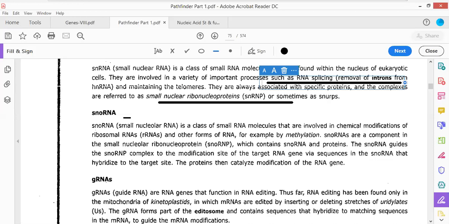Now listen to this very carefully. Go to Pathfinder second. In the chapter of molecular biology, you will find rRNA processing. In the rRNA processing, you will find this RNA that is referred to as snoRNA, a small nucleolar RNA. It is the one that is involved in the process of methylation.